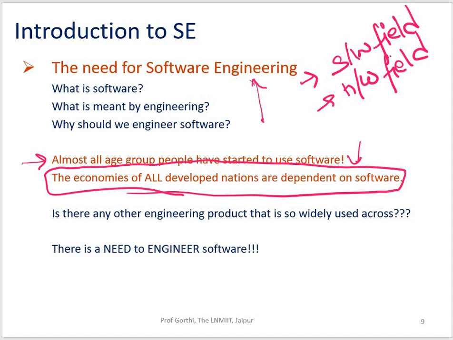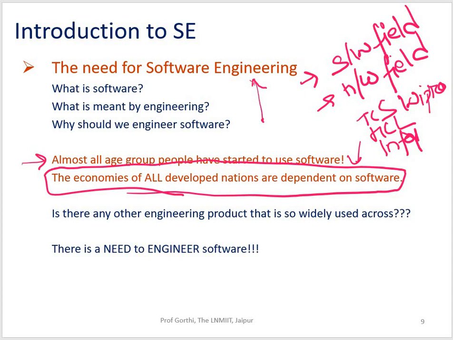Just look at the scale of revenue generation by industries like TCS, HCL, Infosys, or Infy to be very precise, or your Wipro. All these companies are generating a lot of revenue, all because of the wide usage of software applications and the adoption of these applications at a very large scale.